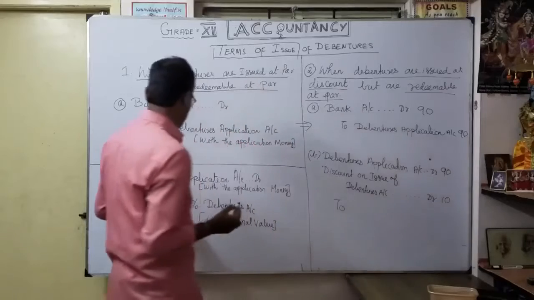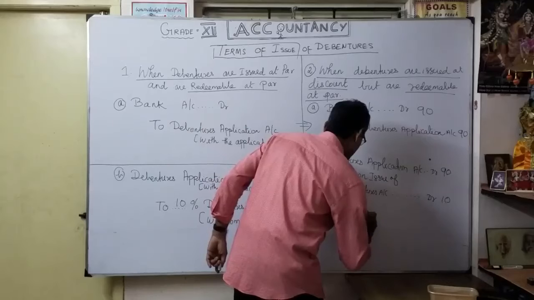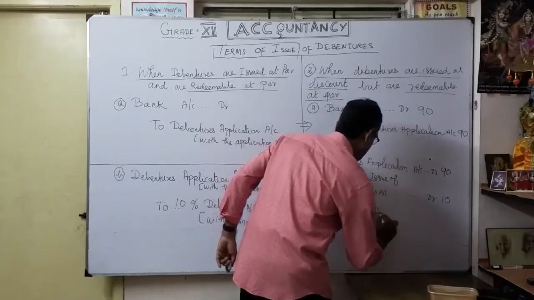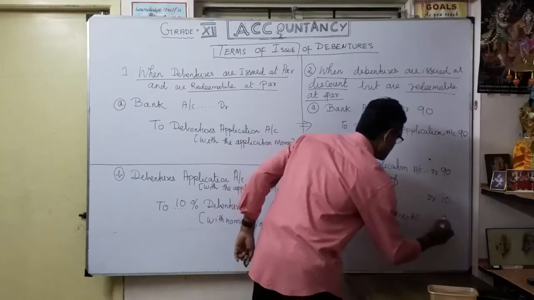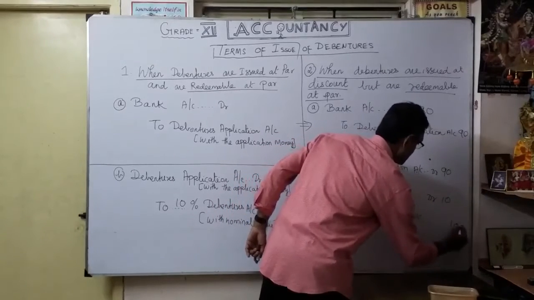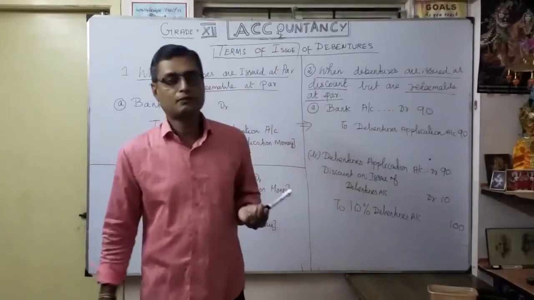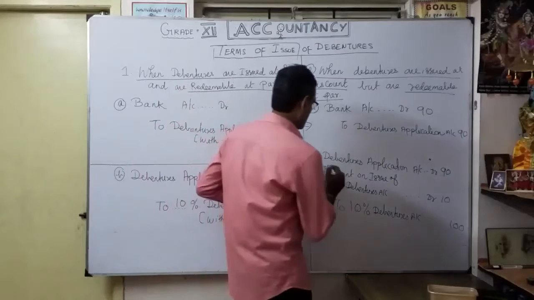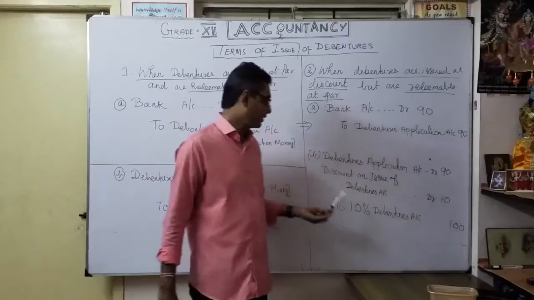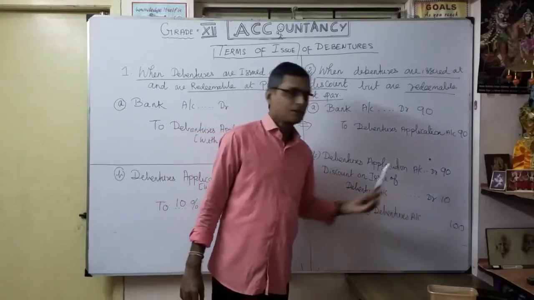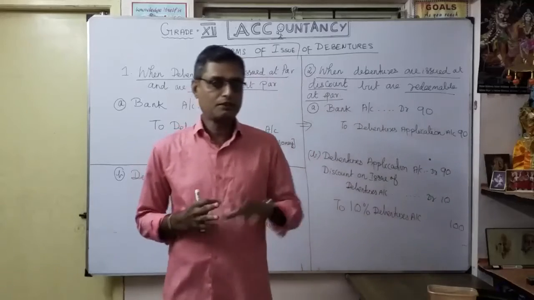To what? Let's say it is 10% debentures. Here only I am going to show the nominal face value: 10% debentures account, how much? 100 rupees. Understood? You must understand. So whenever it is the second case, you should be very careful. You have to make two debits. One debit for the debentures application, whatever was received, 90 rupees. Then discount on issue of debentures, 10 rupees. To 10% debentures account, 100. Okay, that's our second case.